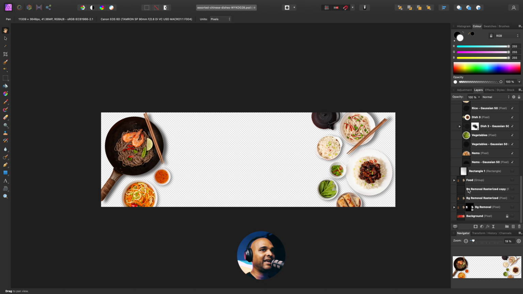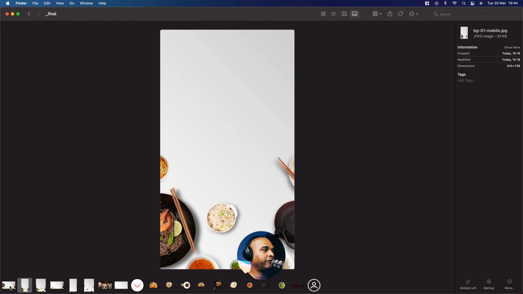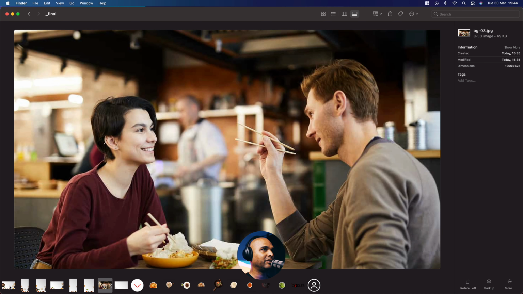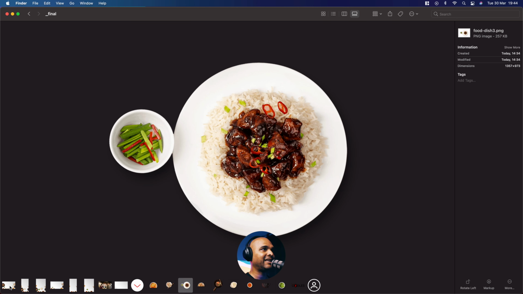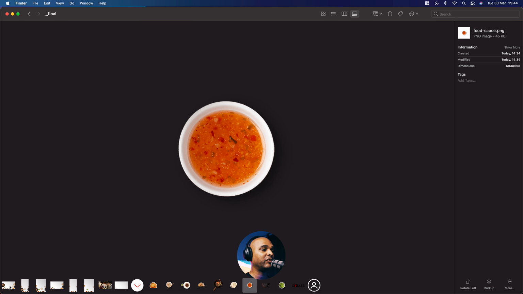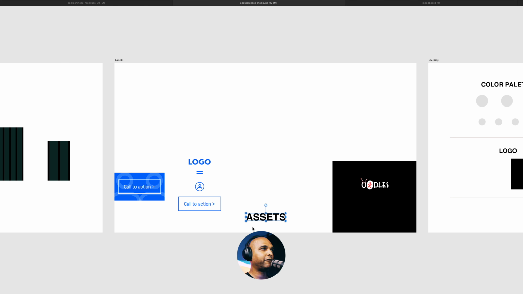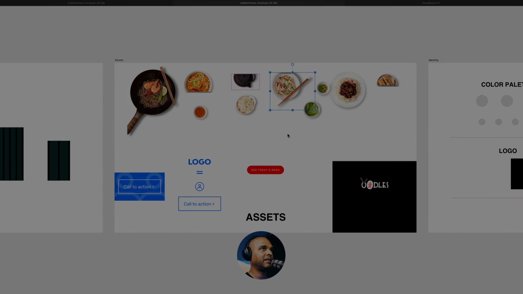And then I added a gradient background. This is the color scheme I wanted to go for, because I want to match the branding with a lighter background. Out of this, I created a few compositions that you can see here on screen. I also optimized some other images, and then I isolated each and every element so that I can reuse it, and I will show you why in a moment. So back into our project file, let me paste the assets. As you can see, each asset can be used independently.